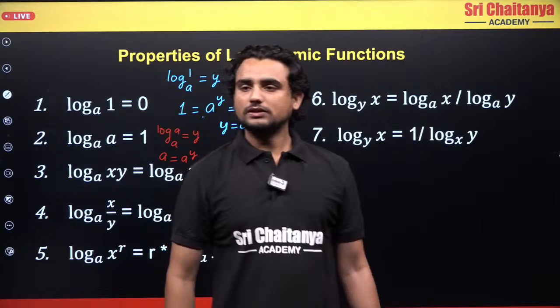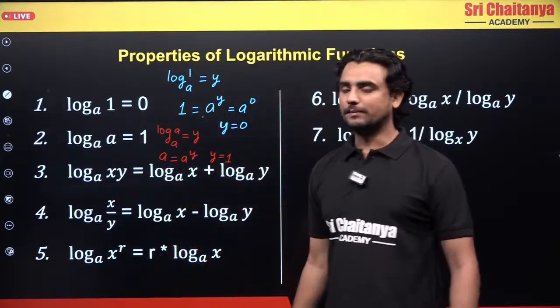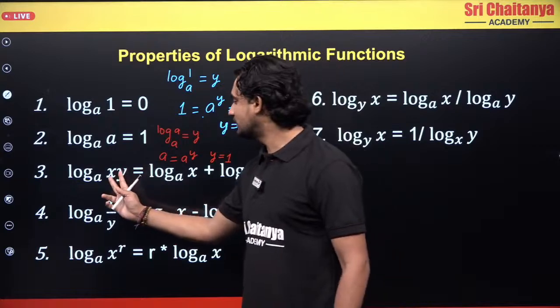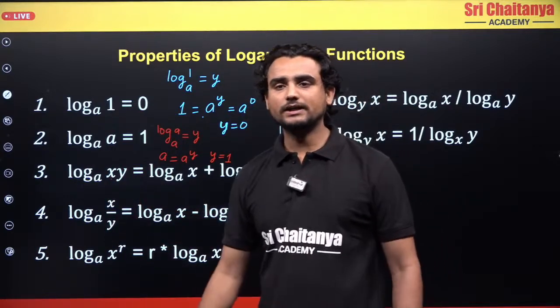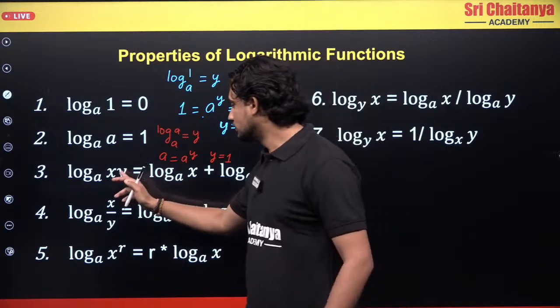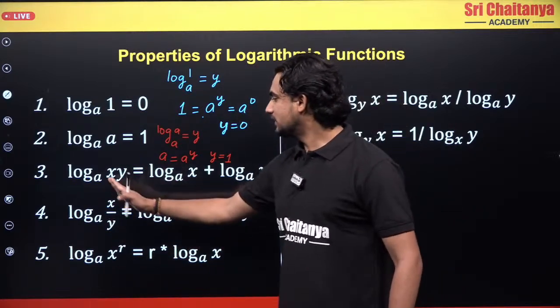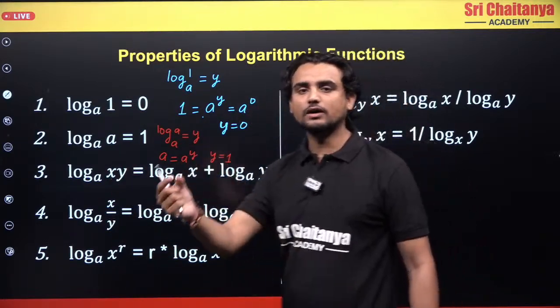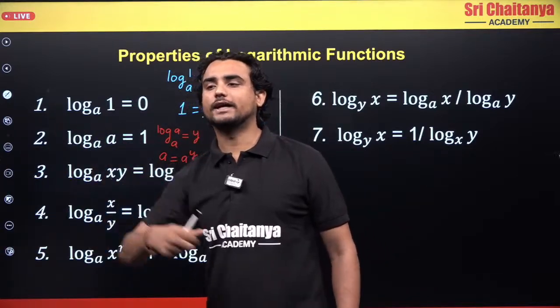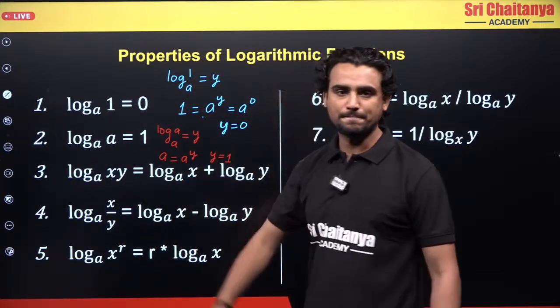Okay, so these are two important things you should remember. Now here this is multiplication. So let's say 2x and y are in multiplication. Let's suppose I have 8, I can write it as 4 into 2. So what can I say? I can just separate them. So log of x into y is log x plus log y, with the base remaining the same.